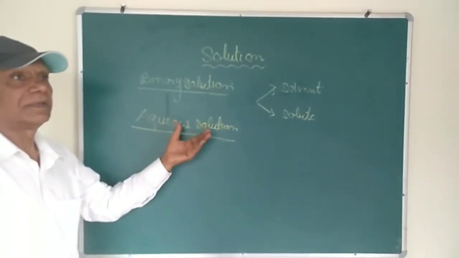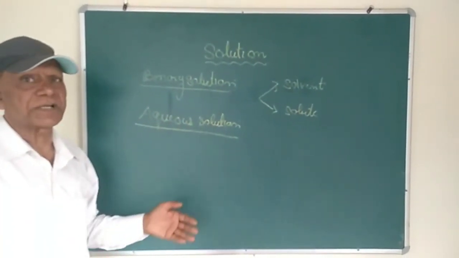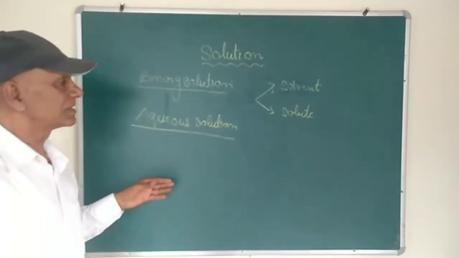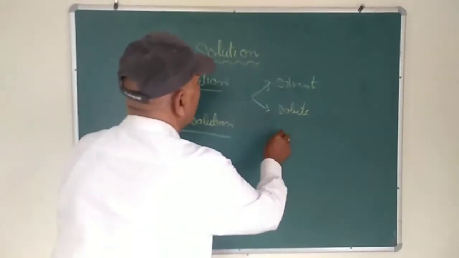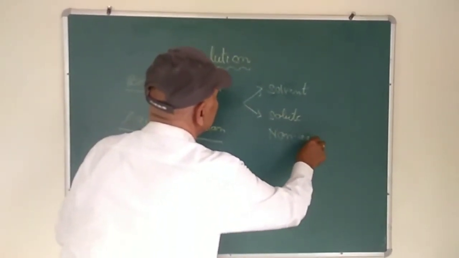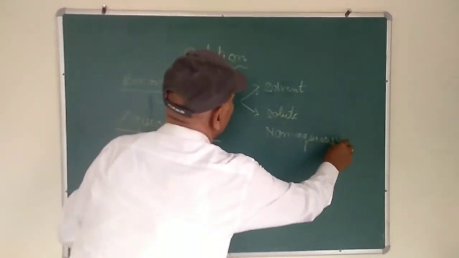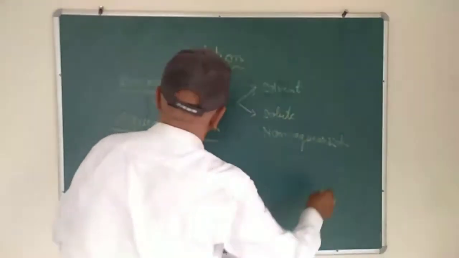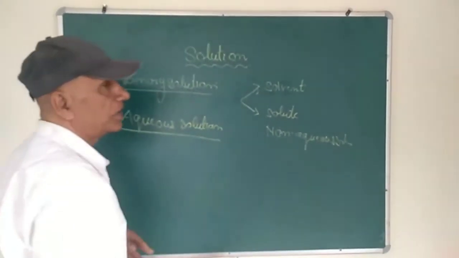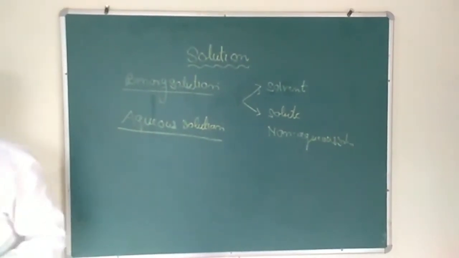But if the solvent is other than water, for example carbon tetrachloride, ether, benzene, etc., then such solutions are called non-aqueous solutions. So there are two types of solution, aqueous and non-aqueous. Clear?